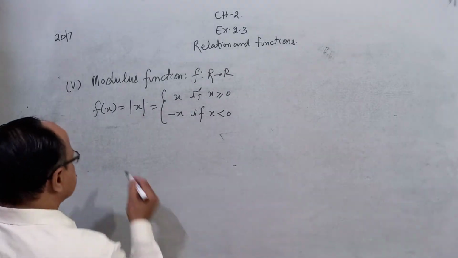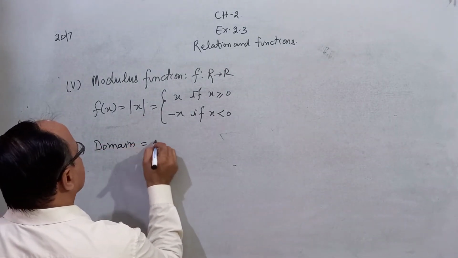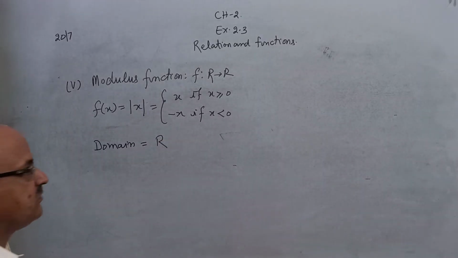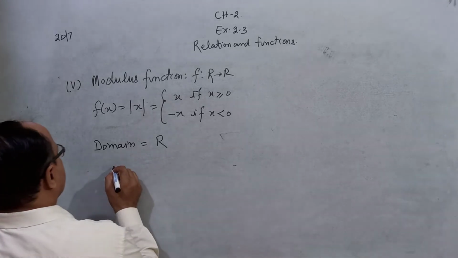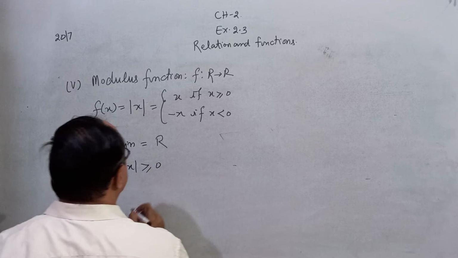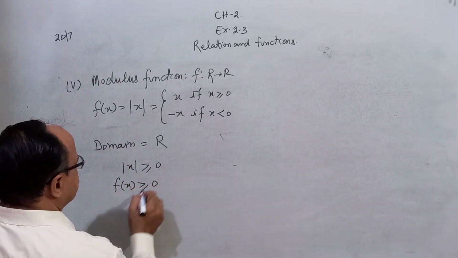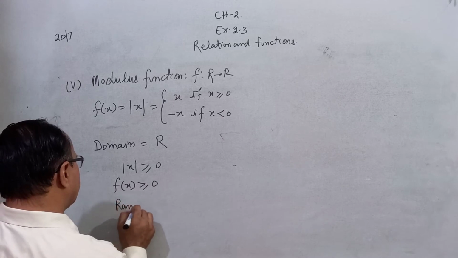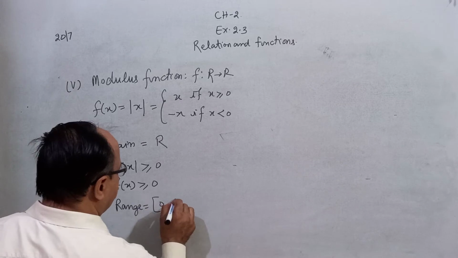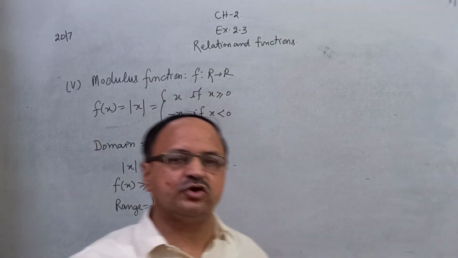And the domain of this function is all real numbers. You can put every number from minus infinity to infinity. And for the range, you know that mod of x is greater than or equal to 0. It means the function is always greater than or equal to 0. Therefore, the range of this function is 0 to infinity, the non-negative real numbers.